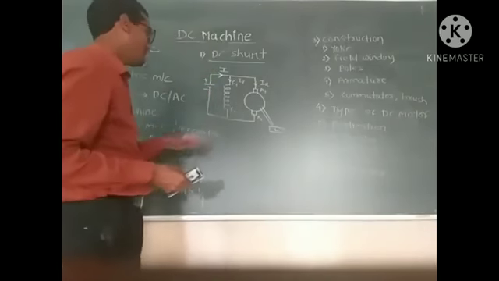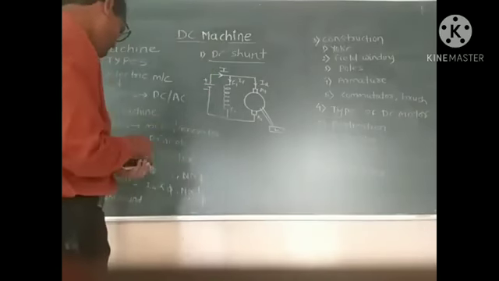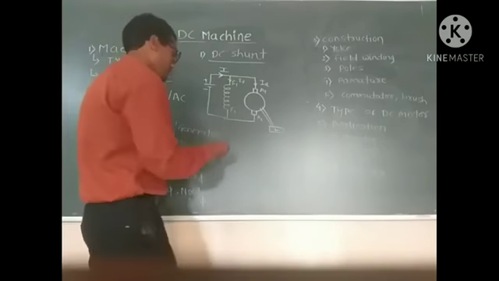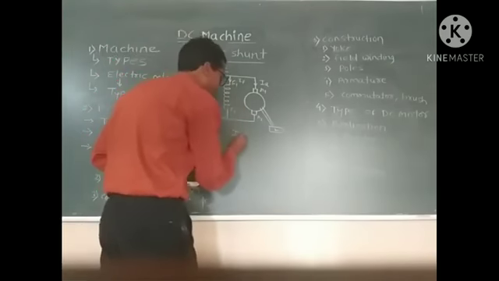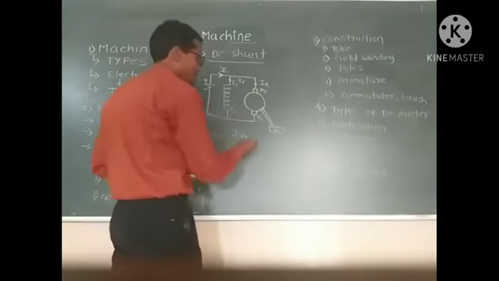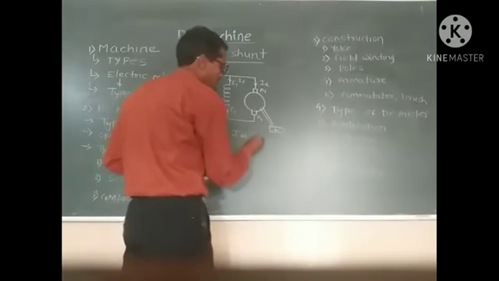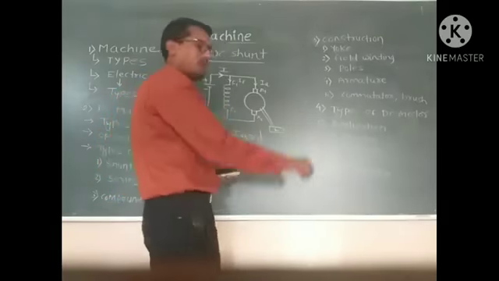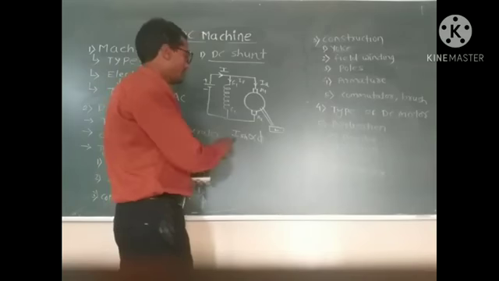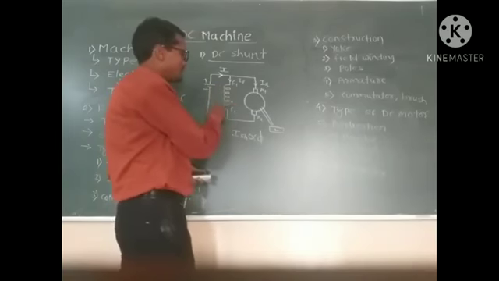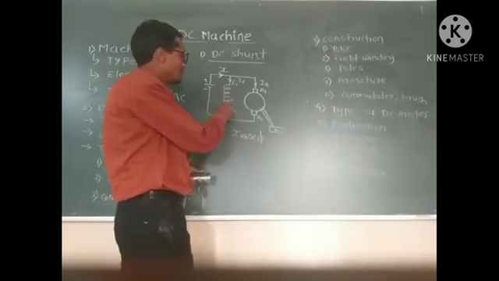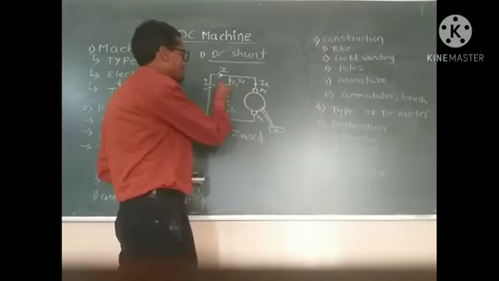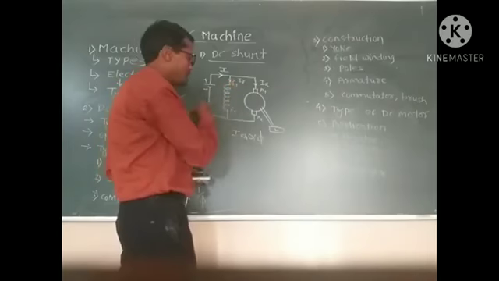In the case of the DC shunt motor, the field current, that is ISH, is directly proportional to the produced flux. Okay, if the field current increases, the produced flux also increases, because the flux is produced in the field winding.